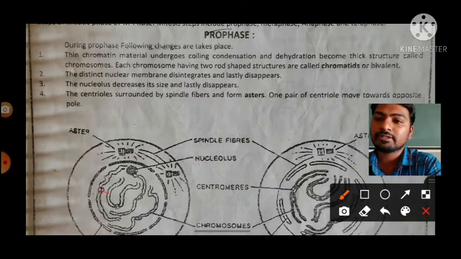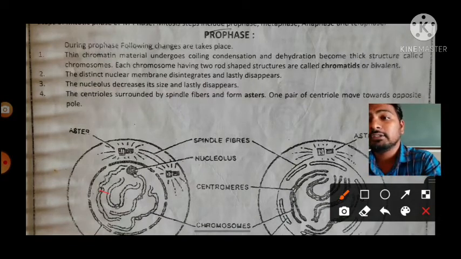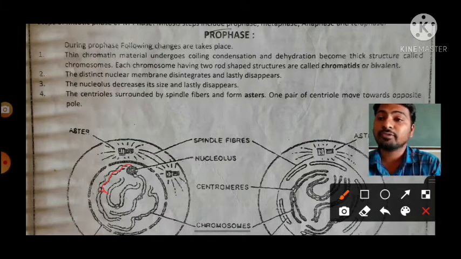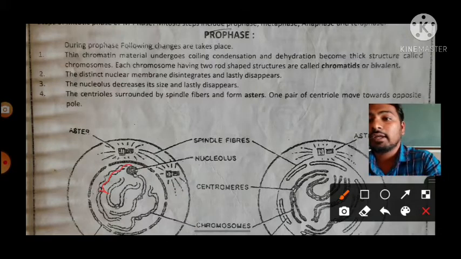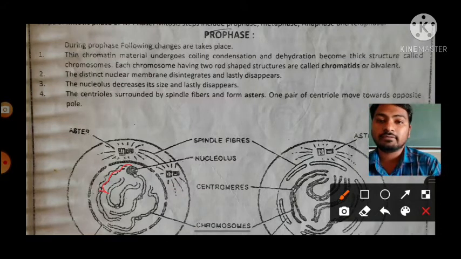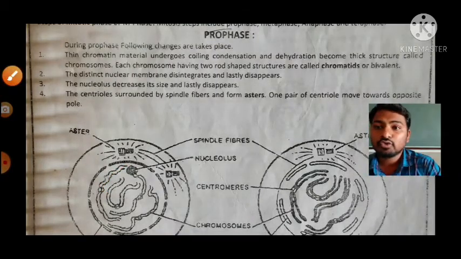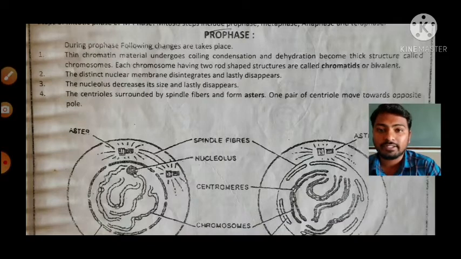They are nothing but the centromere of the chromosome, and the extended portions arising from the centromere, formed by the chromatin material, are called chromatids. Yes, the chromosomes are formed by chromatids.